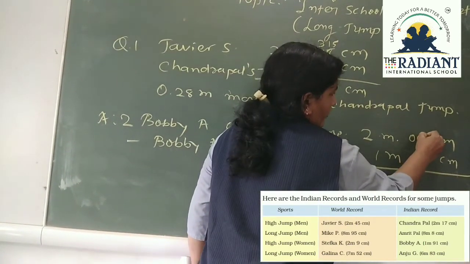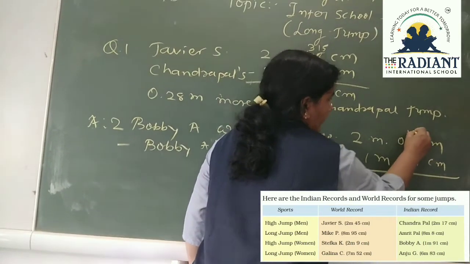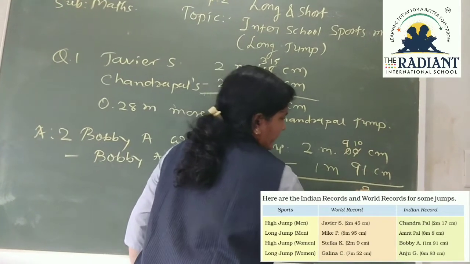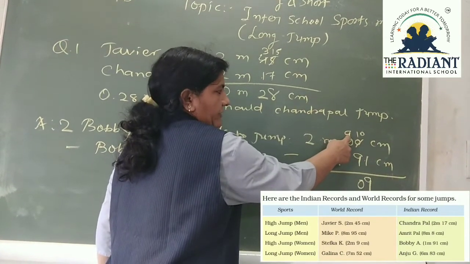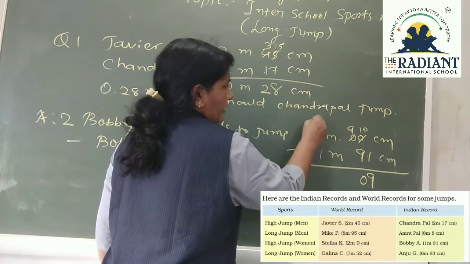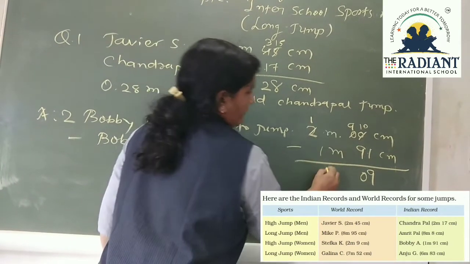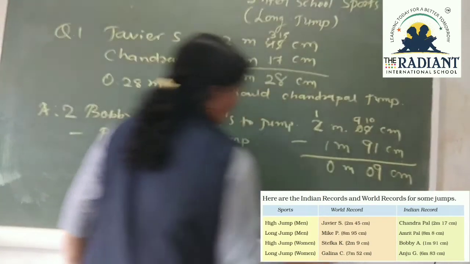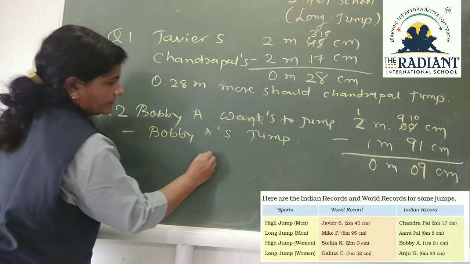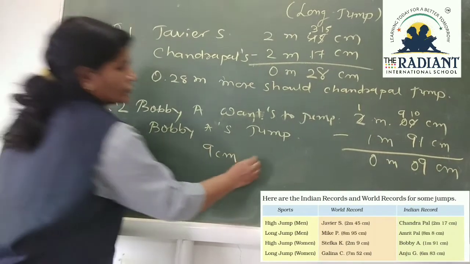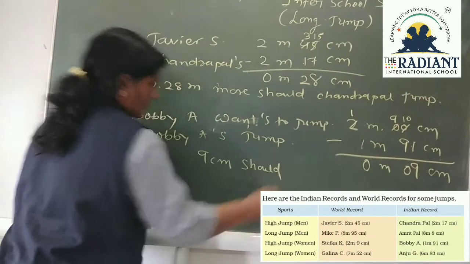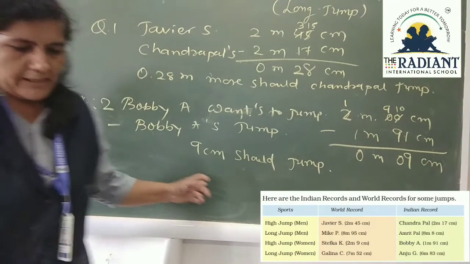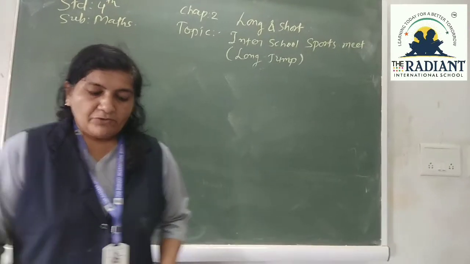So we will again do minus. Here you cannot minus 1 from 0, so I will take 10. 10 minus 1 is 9. Here again 9 minus 9 is 0. Here we have taken 9, so we will cut 1 from here. 1 minus 1 is 0. So 0 meter 09 centimeter. So I will write 9 centimeter should jump by Bobby A.